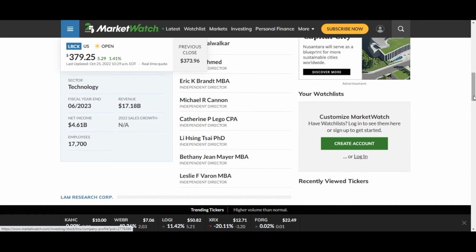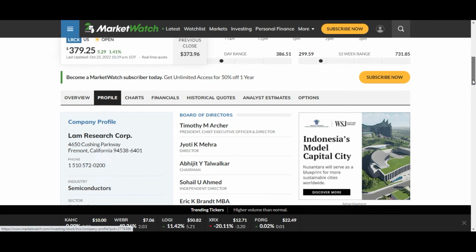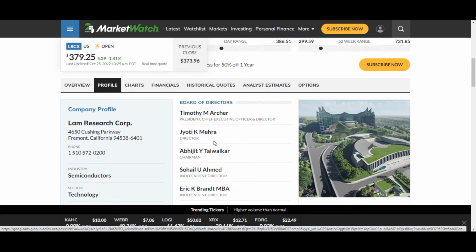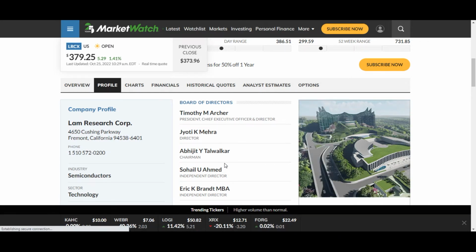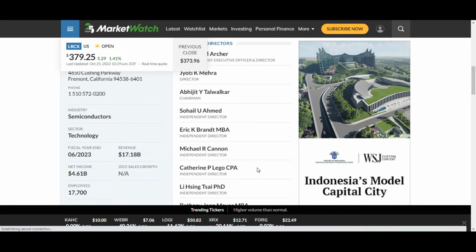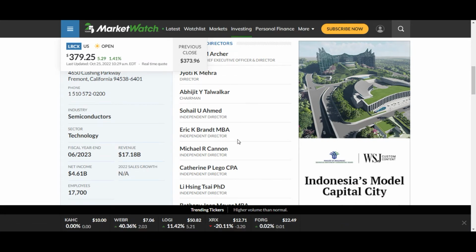Here we can see the list of directors. Timothy M. Archer, President, Chief Executive Officer and Director. Jyoti K. Mehra, Director. Abhijit Y. Talwarkar, Chairman. Sohail U. Ahmed, Independent Director. Eric K. Brandt, MBA, Independent Director.